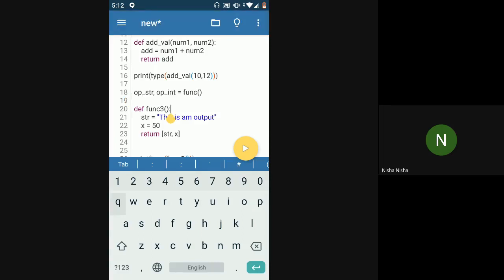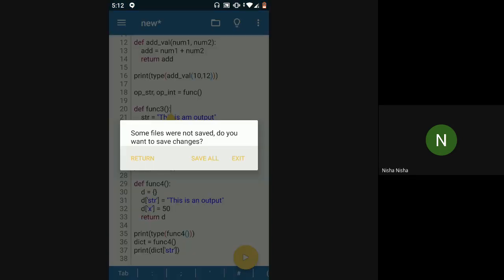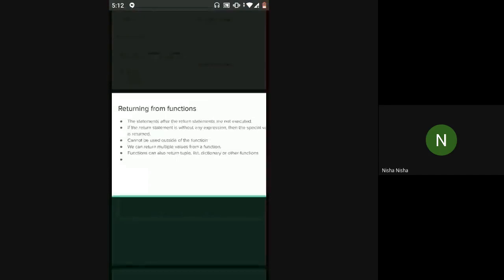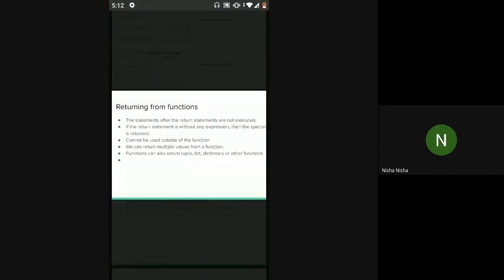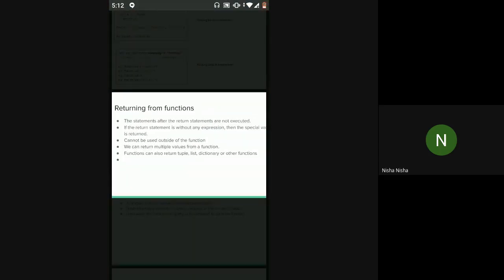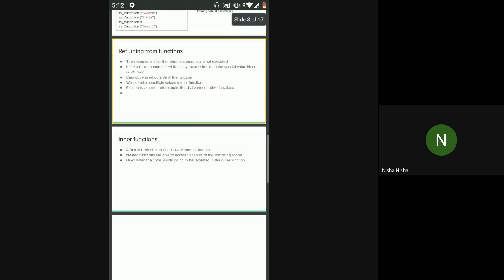Okay, this is cool. Go back. Functions can also return tuple, list, dictionary, or other functions. So yeah, we can return other functions as well. So before going on to that, let's see what is an inner function.